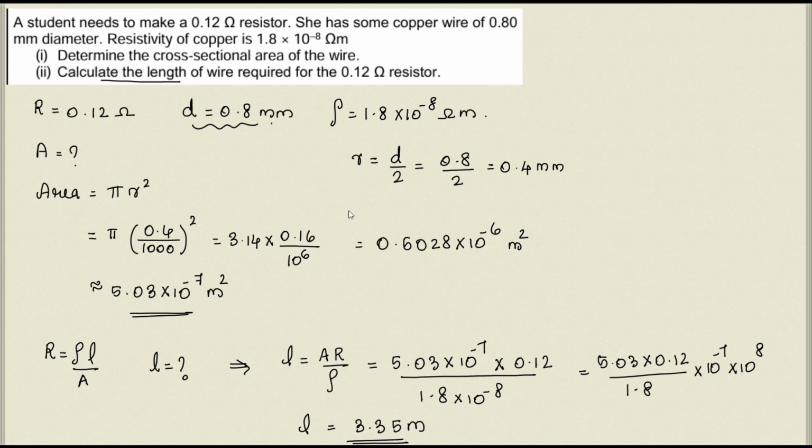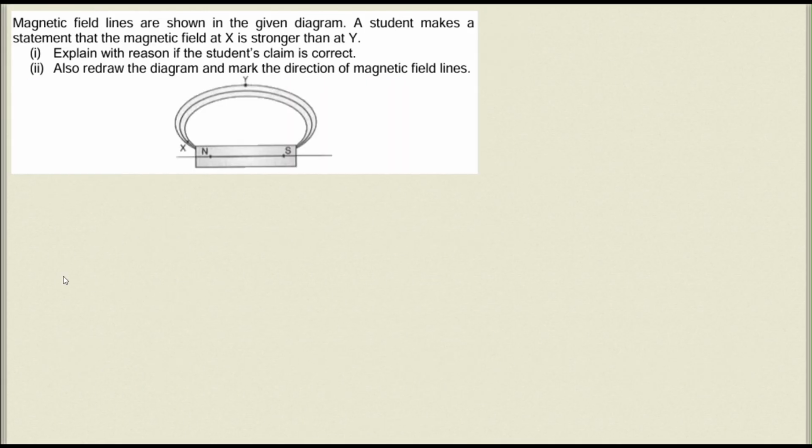Next question. Magnetic field lines are shown in the given diagram. A student makes a statement that the magnetic field at X is stronger than at Y. First part of the question: explain with reason if the student's claim is correct. Second part: also redraw the diagram and mark the direction of magnetic field lines.